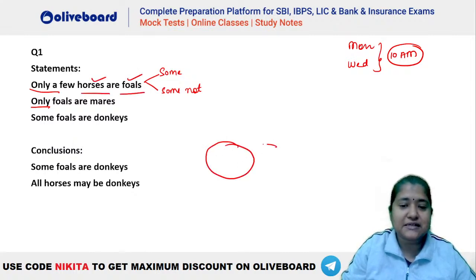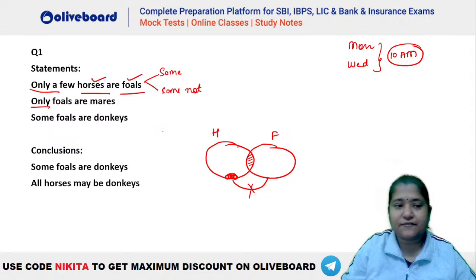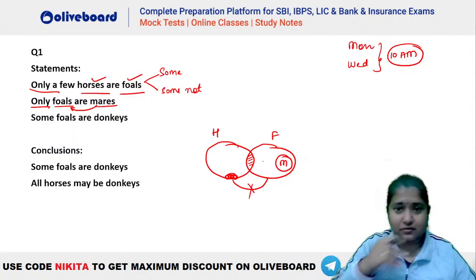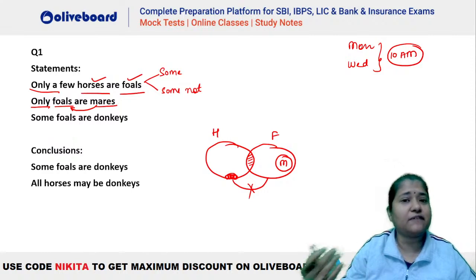So you can represent it like this. Let's say this is your horse, this is your foal. So there are some horses which will be foals and there will be some horses which will never be a part of foals, right? So this is the first statement. Only foals are mares. Now what is the meaning of only foals are mares? This means that mares should be a part of only and only foals. It can never be a part of anything else. So we understand that it can never be a part of horses. It can never be a part of anything else which we have in this particular question.